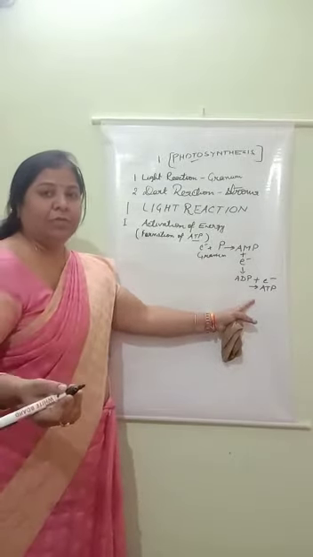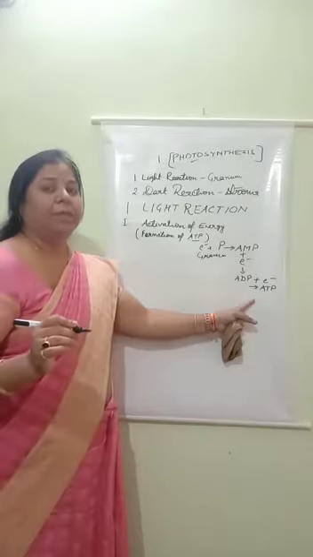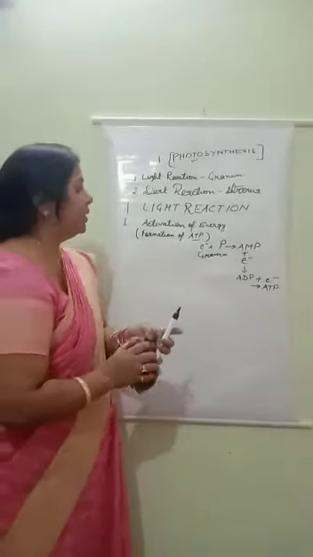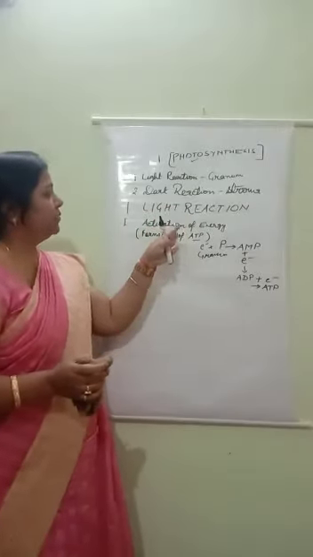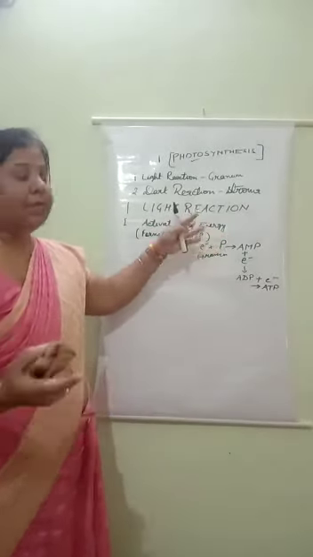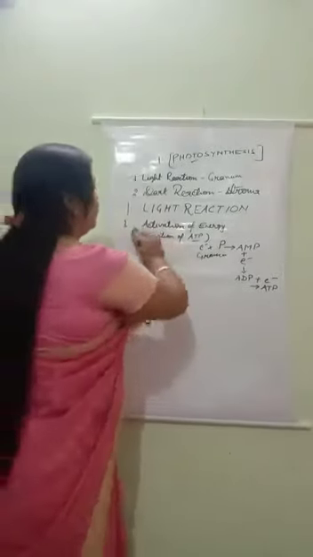And as in human beings, energy is stored in the form of ATP, in plants also energy is stored in the form of ATP. So this way in light reaction the first step is known as activation of energy, and by the activation of energy formation of ATP takes place. So I hope it is clear how formation of ATP takes place.